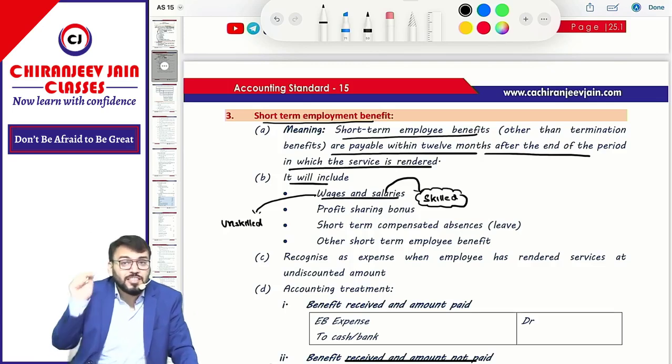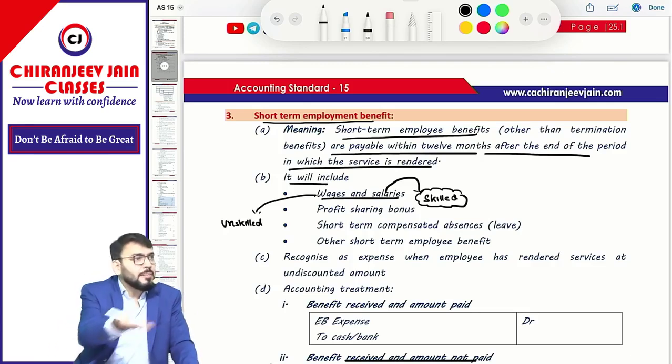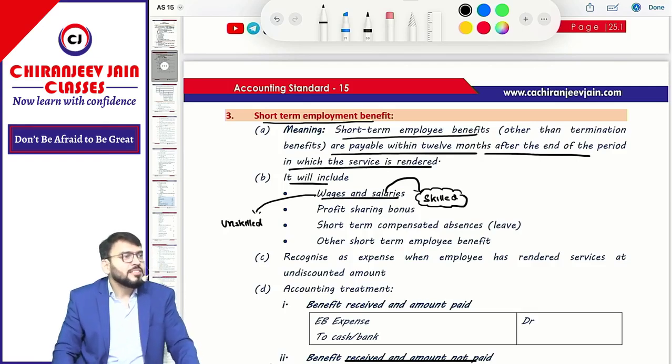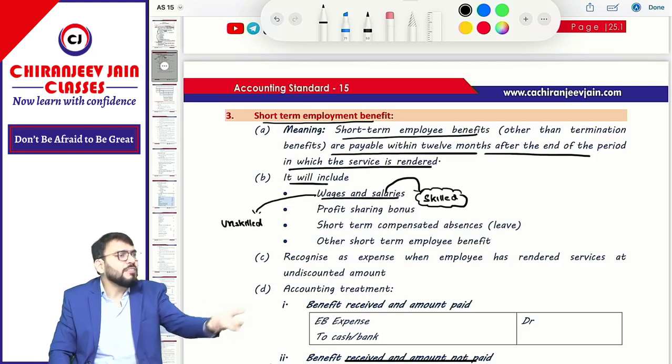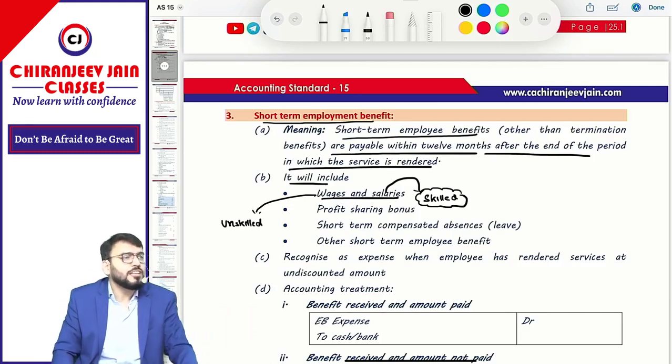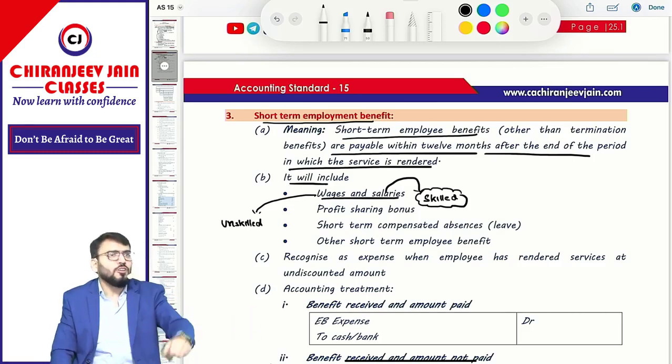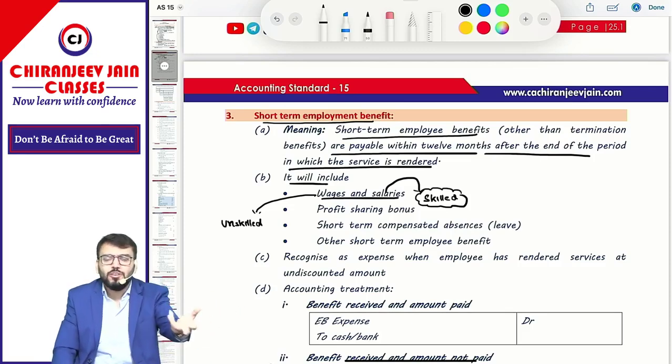Direct means what? Which is related to production. So salary may also be related to production. There may be some manager who is appointed in the factory. So their salary will be allocated to what? Factory expense. I hope now in costing you might have done this. You might have done allocation now. Which chapter is going on in costing right now?